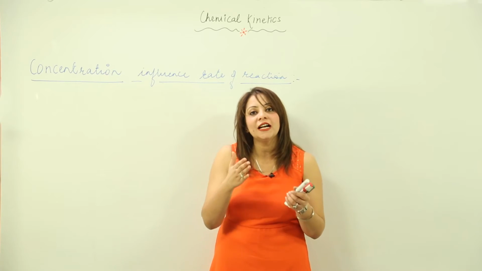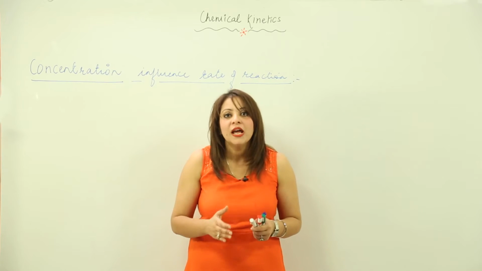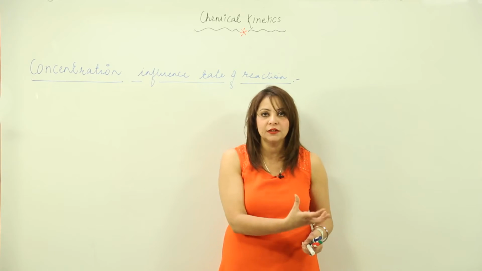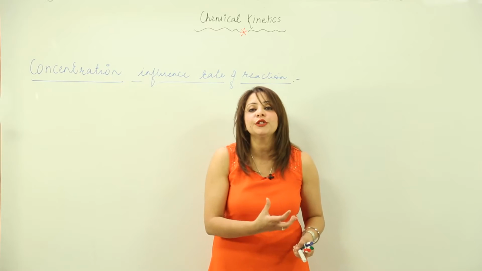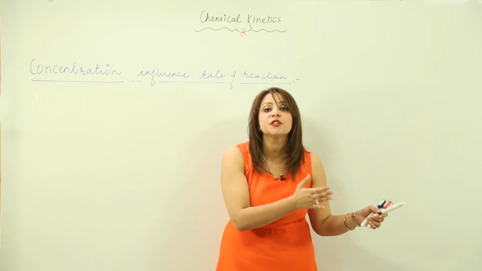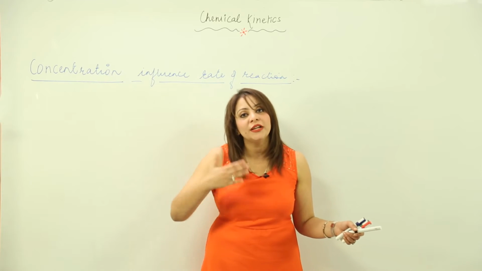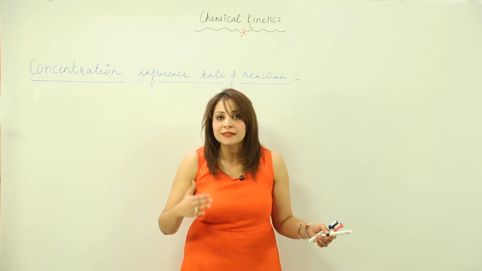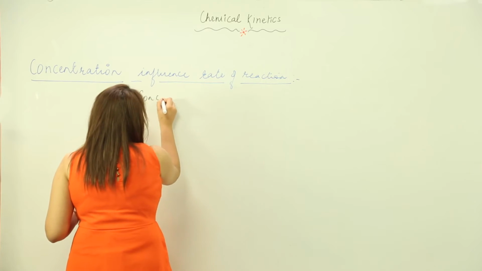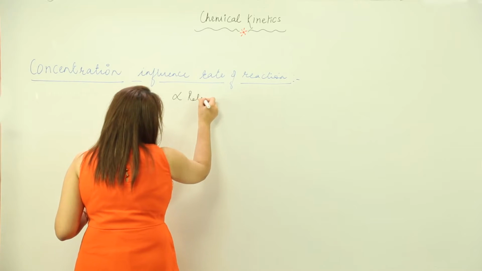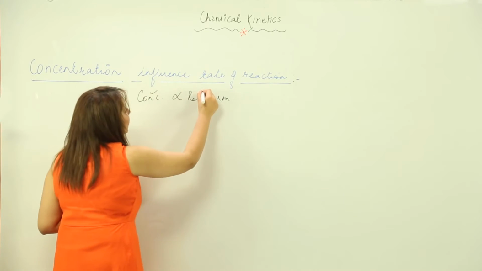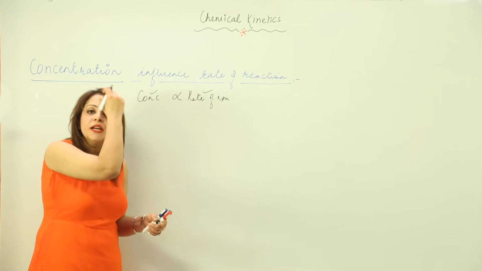You know that the concentration plays a very important role. If we have a reactant in small concentration and a reactant in more concentration, then obviously the collision frequency is going to be more in the case of the reactant where the concentration is more. That means the rate of reaction will increase when the concentration of the reactant is increased. So concentration is directly proportional to the rate of reaction, and when the concentration is increased, definitely the rate of reaction is going to increase.